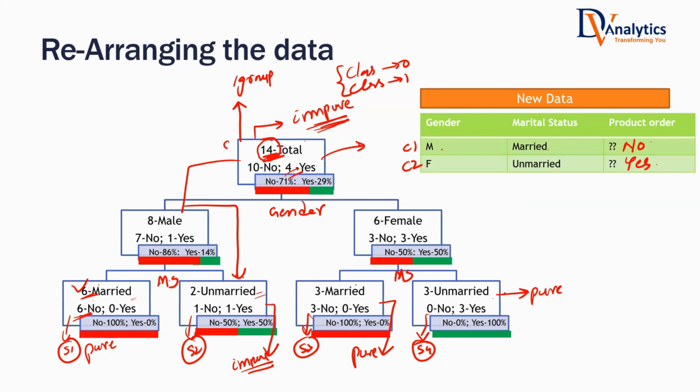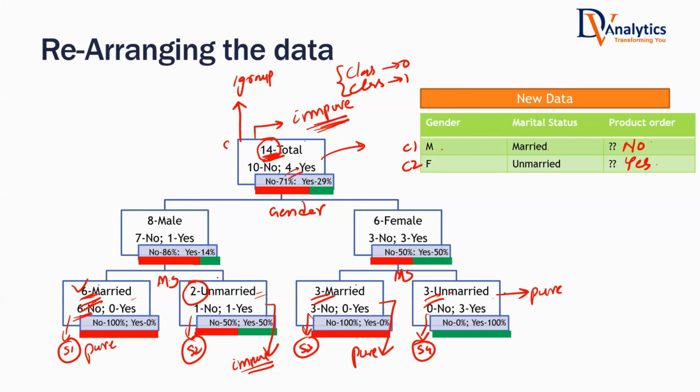It's impossible that we take the right decision everywhere, but at least out of 14 customers, 6 plus 3 plus 3, 12 customers in these 3 segments, we are very sure. And if a customer falls here, still we are not sure, we may get wrong results, which means we will not have 100% accuracy everywhere. You're all aware of that, isn't it? In machine learning models, achieving 100% accuracy may not be possible everywhere. In these 3 segments, we will be very sure because they're all pure subsets. If a customer falls there, we can very easily say the predicted value. If a customer falls in this one, we are still not sure. We will give some prediction, but that may work, that may not work.